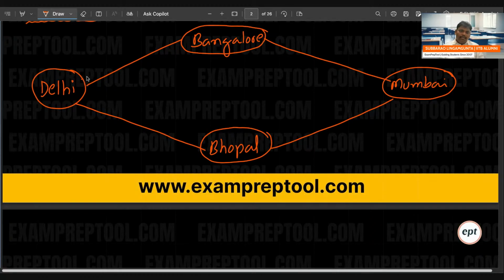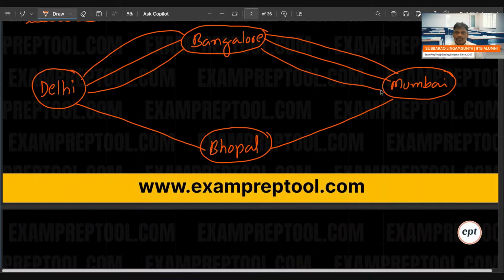To go from Delhi to Bangalore, let us assume three ways are there. To go from Bangalore to Mumbai, let us assume five ways are there.